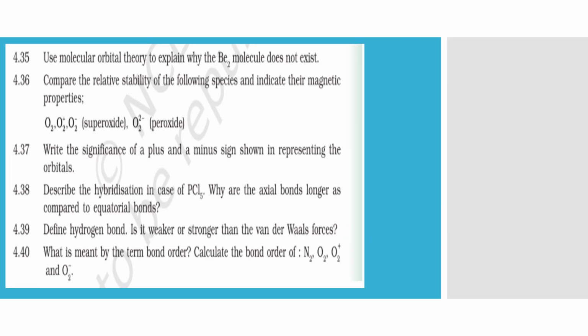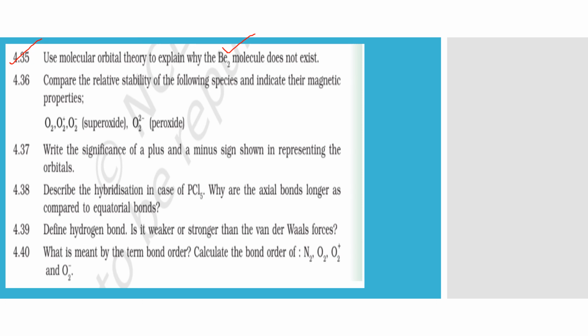Here are a few questions. Actually, I have covered most of them. Let's see them quickly. Use MO theory to explain why B2 molecule does not exist. So you will draw the MO diagram. Here in the question, it's not written draw. You can simply write the configuration and calculate the bond order. That will come out to be 0. So it proves that B2 molecule does not exist.